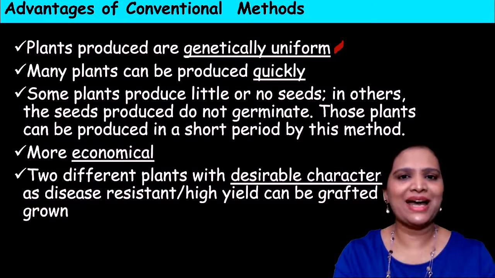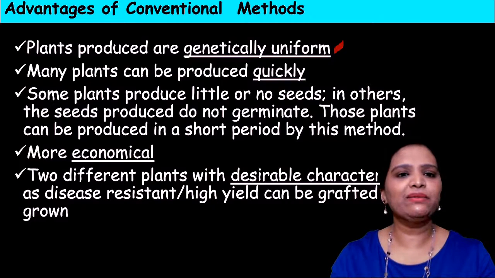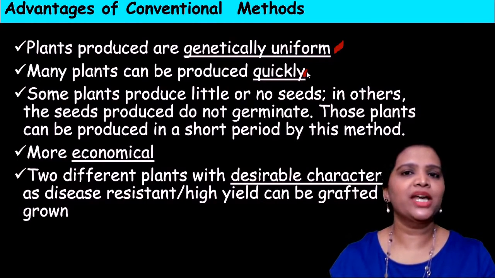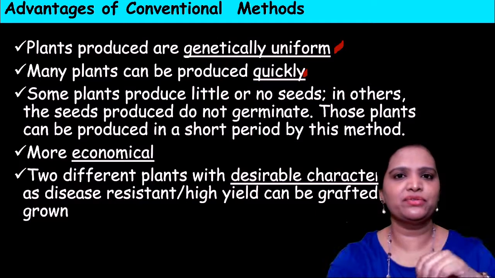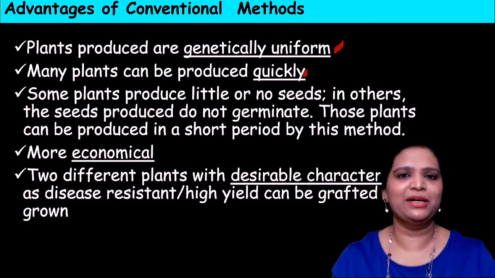Whatever the parents are, the offspring will also be like that. So genetically it will be uniform, and many plants can be produced in a short period of time. If you want to do mound layering, different parts of stems we can do simultaneously. 2-3 branches of the stem we can mound layer simultaneously.